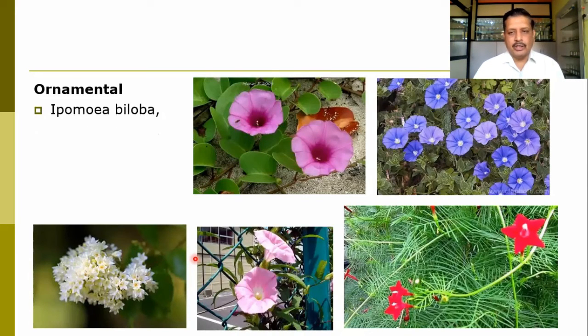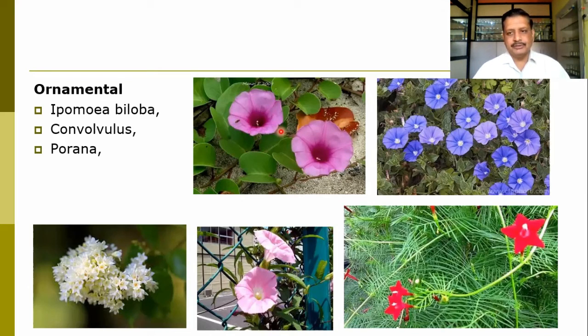Many species are ornamental in nature. Here you can find the Ipomoea biloba. The typical leaves are bilobed, and because of that it is known as Ipomoea biloba. It also grows along the coastal regions on sandy lands. It can be a good soil binder, sand binder. So it is Ipomoea biloba, also used as an ornamental.